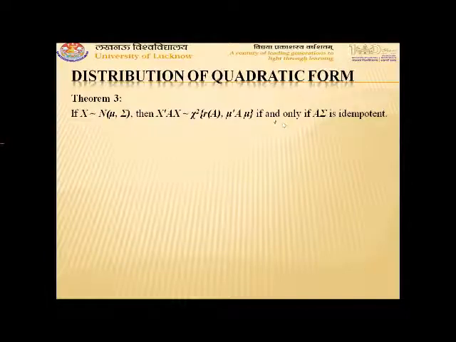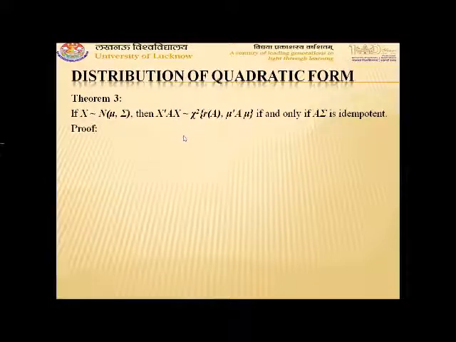The non-centrality parameter here is written as mu transpose A mu, but the correct expression is mu transpose A mu upon 2. That means if x follows normal mu comma sigma, then x transpose Ax will follow a non-central chi-square distribution with rank of A as its degrees of freedom and half mu transpose A mu as its non-centrality parameter, if and only if A sigma is idempotent.